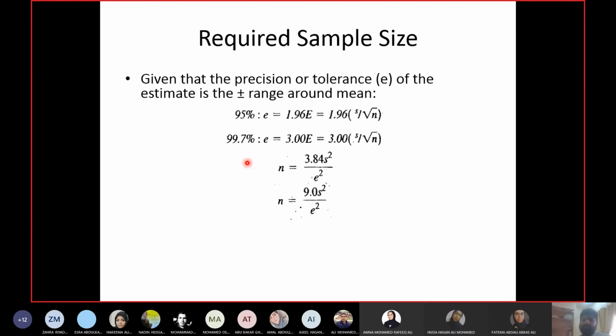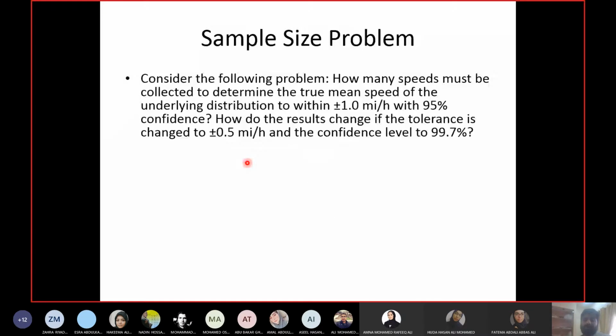So I already assumed some of these values and I calculated the number of samples to be 62. First of all, I assumed a 95% confidence level, and then I assumed the values of E and S and that gave me the number of samples as 62. Let us do an example to see the effect of E and confidence level on the number of samples.